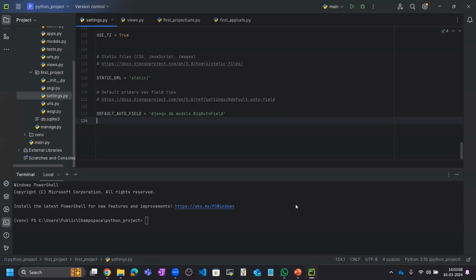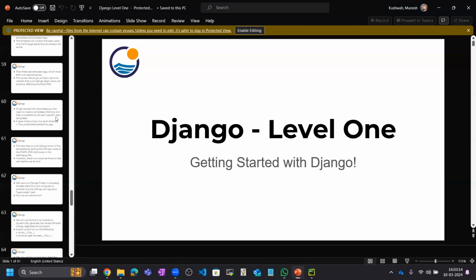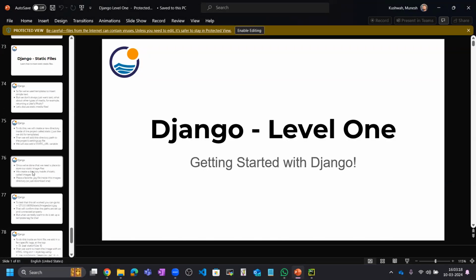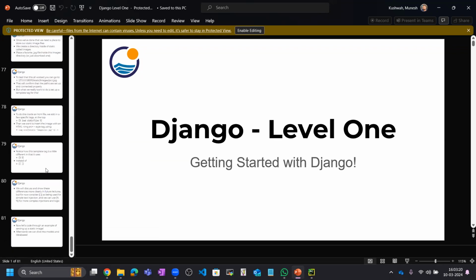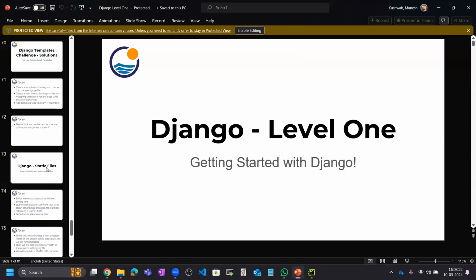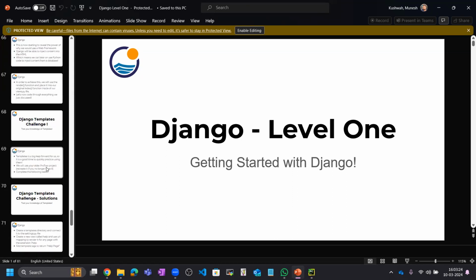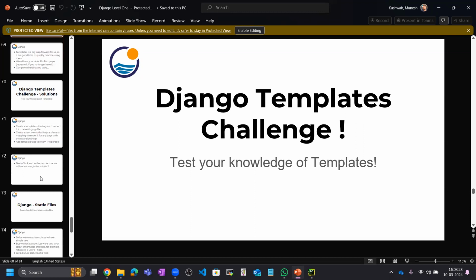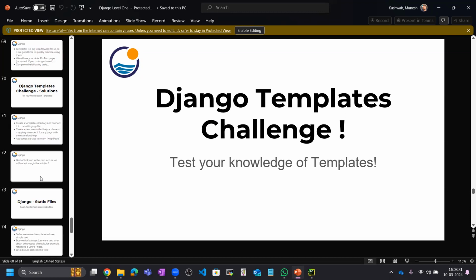So before that, we have talked about the theoretical part of the templates and static files in this PPT. And I will show you how to write code for the template part. And after completing the code part of the template, I will give you one challenge, that is the template challenge, and I will introduce you to that. Then it is your homework to do that.